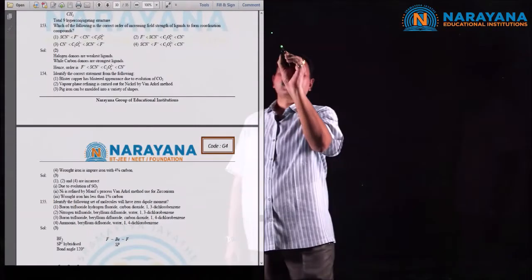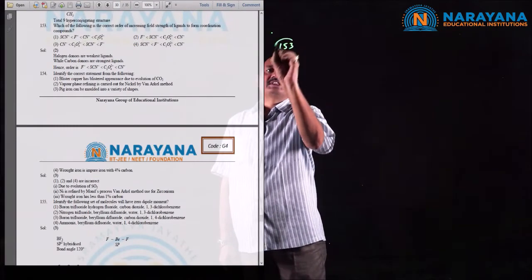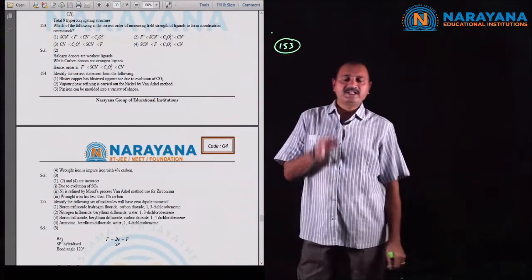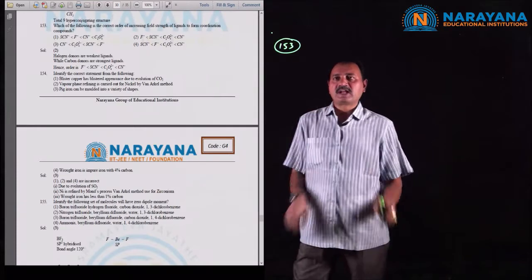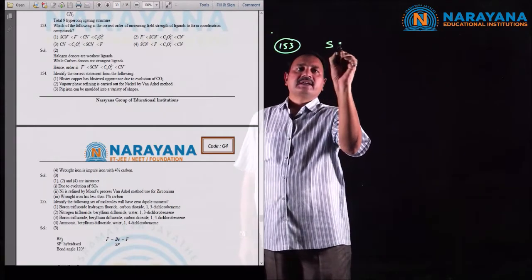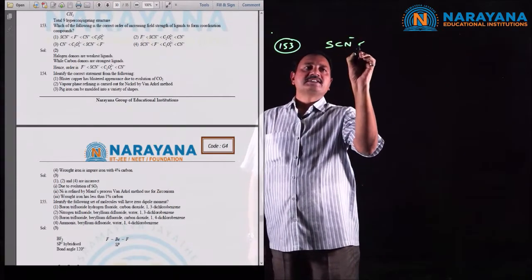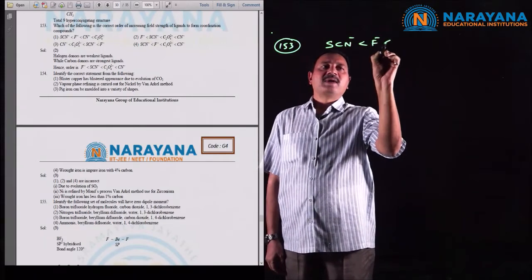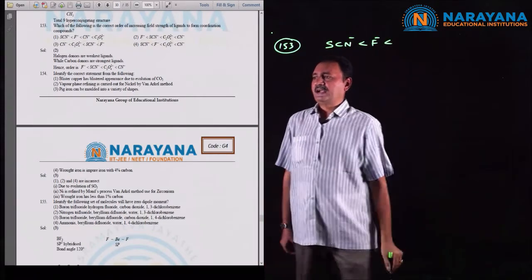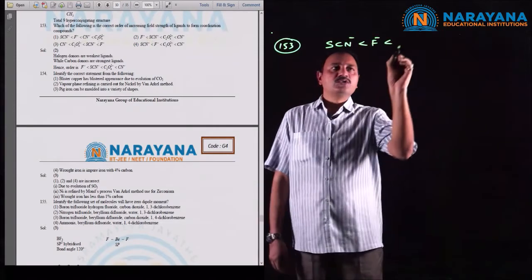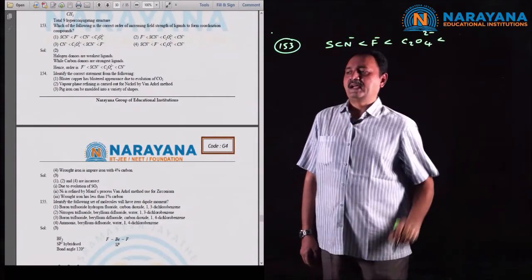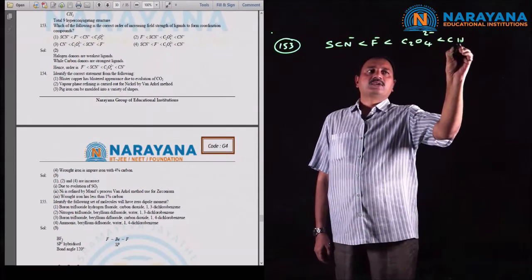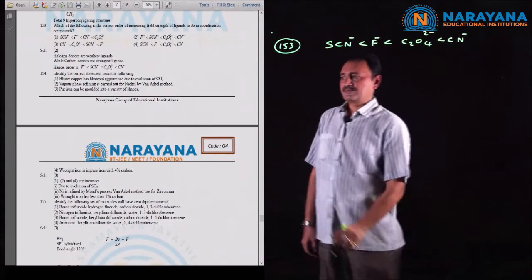Next question number 153, which is the direct application of the NCERT textbook. The strength of different ligands is given as SCN⁻ is a weaker ligand than F⁻, which is a weaker ligand than C2O4 2⁻, which in turn is a weaker ligand than CN⁻. Now the correct option is the second option.